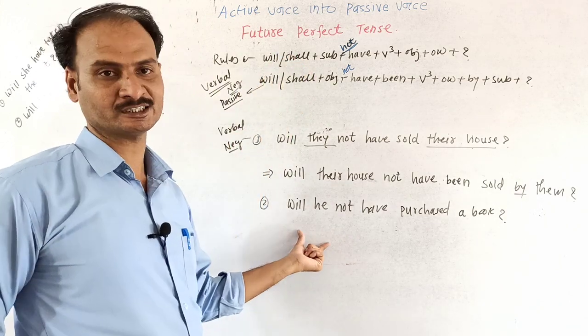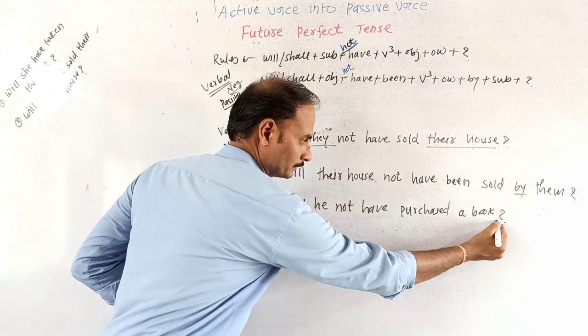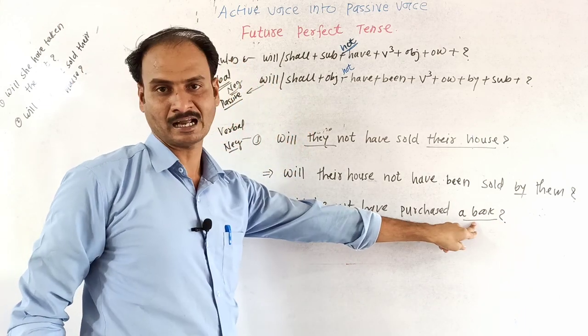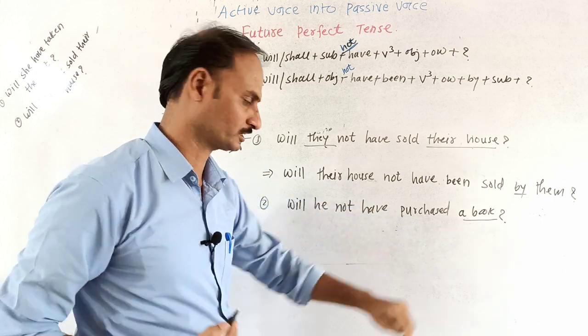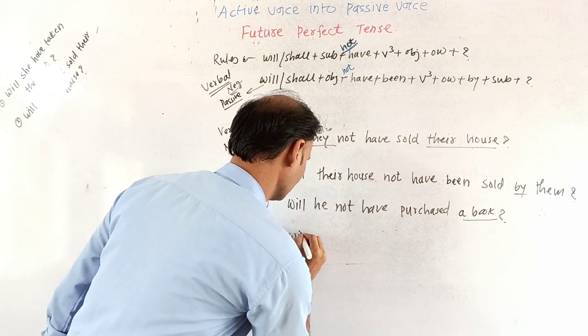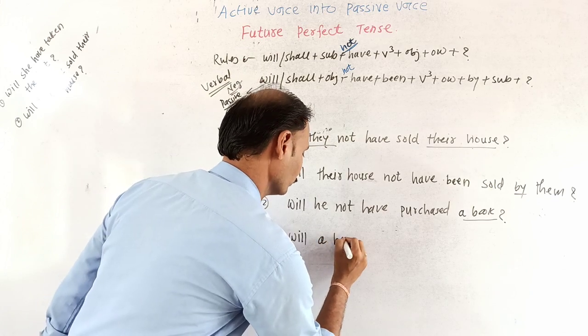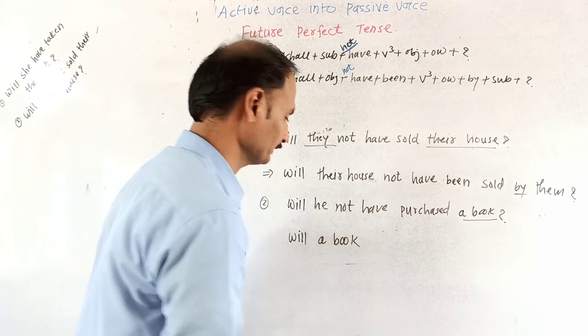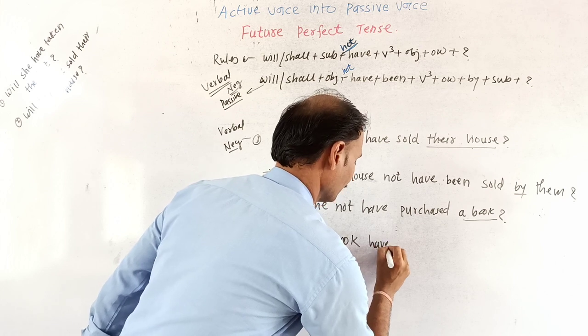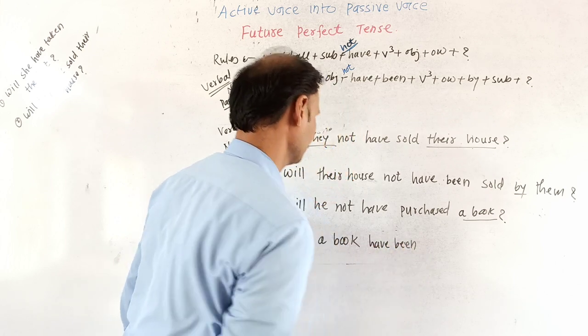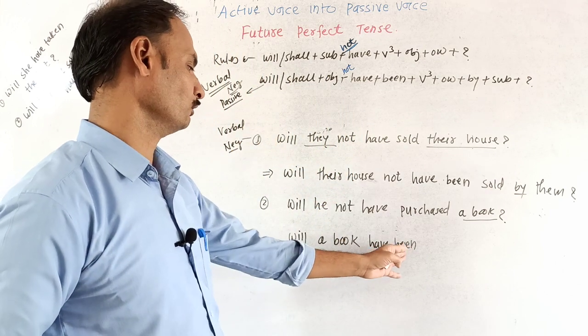While interchanging this structure into passive voice, the rules are same. For a book, we will take the auxiliary verb first of all because it is a verbal structure. So we will write down will. Then we will take a book. Will a book. Then have is compulsory. Have been. Will a book have been.